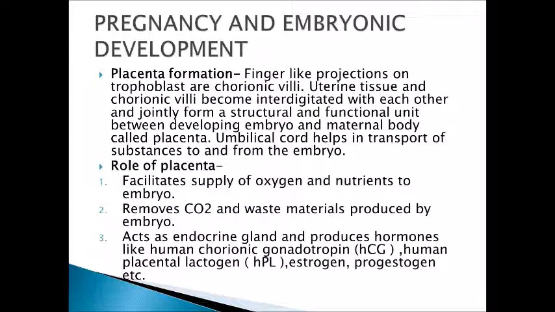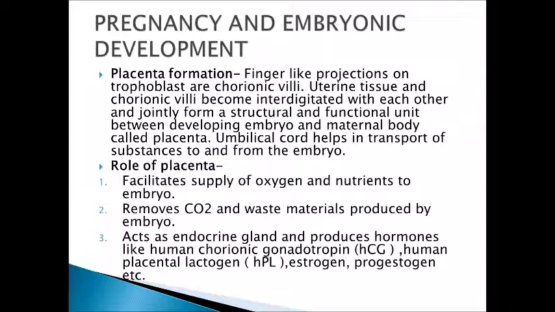Now the role of the placenta is very important. It facilitates supply of oxygen and nutrients to the embryo. Secondly, it removes carbon dioxide and waste materials produced by the embryo.